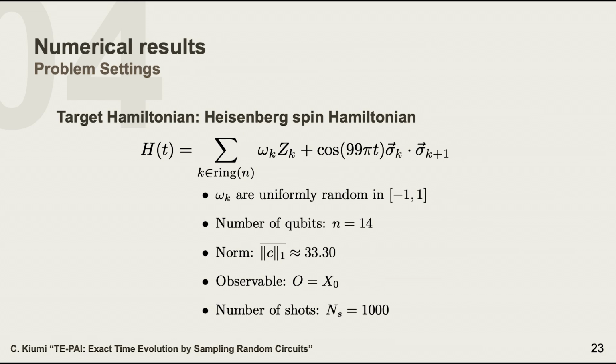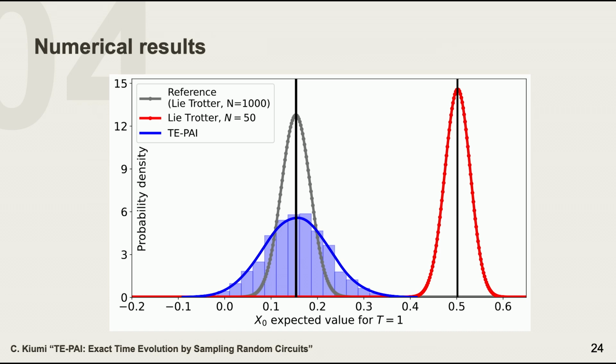So let's get into a concrete example. For demonstration purposes, I've set the target Hamiltonian as this Heisenberg spin Hamiltonian, which has a highly oscillating term in the second term. And as observable, we choose X0. And this figure clearly shows the advantage of TE-PAI for this specific Hamiltonian.